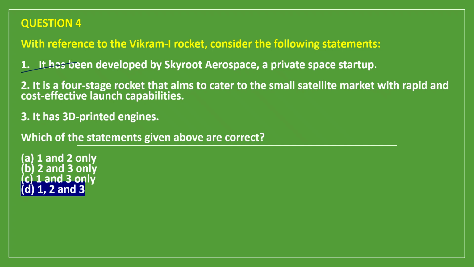That is, Vikram 1 rocket is developed by Skyroot Aerospace, a private space startup, and this is a 4-stage rocket that aims to cater to the small satellite market. Currently ISRO has the SSLV, that is the Small Satellite Launch Vehicle, which is used to carry smaller weight satellites into the Earth's orbit. It has 3D printed engines. That means 3D printing technology is used to develop these engines.